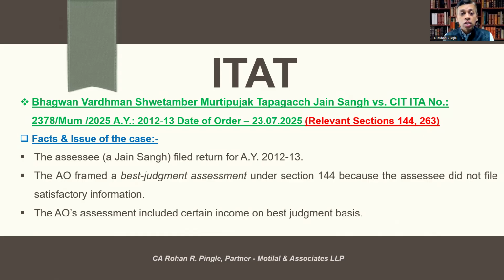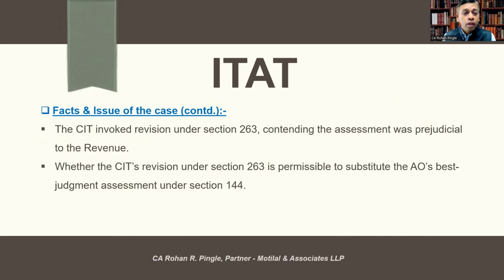The assessee, a Jain Sangh, filed return for assessment year 2012-13. The AO framed a best judgment assessment under section 144 because the assessee did not file satisfactory information. The AO's assessment included certain income on best judgment basis. The CIT invoked revision under section 263, contending that the assessment was prejudicial to the revenue. So the issue was whether the CIT's revision under section 263 is permissible to substitute the AO's best judgment assessment under section 144. Very, very interesting.